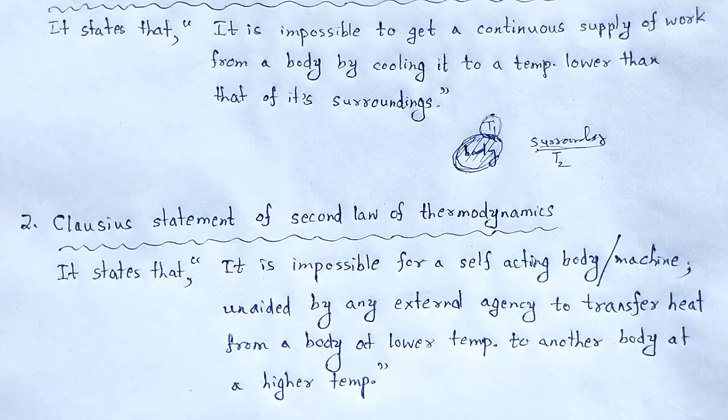That is the statement of Clausius regarding the second law of thermodynamics.